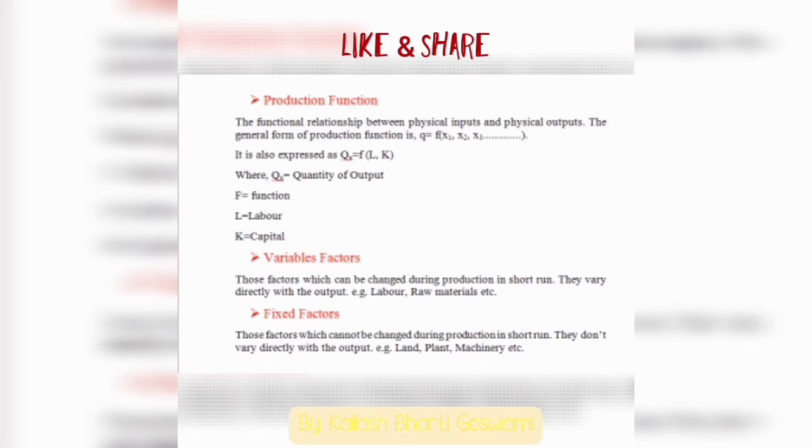Land is a fixed factor, plant is a fixed factor, and machinery is a fixed factor, in which a producer is not able to change land, plant, machinery in short run.